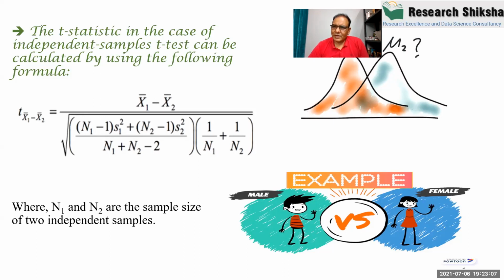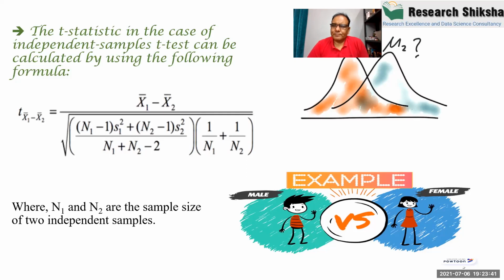So I ask, what is the problem? Then the professor tells me that the sample size of one group is less than 30 and the sample size of the other group is more than 30. Can we compare them? The sample sizes are very different. So we have to find some solution.